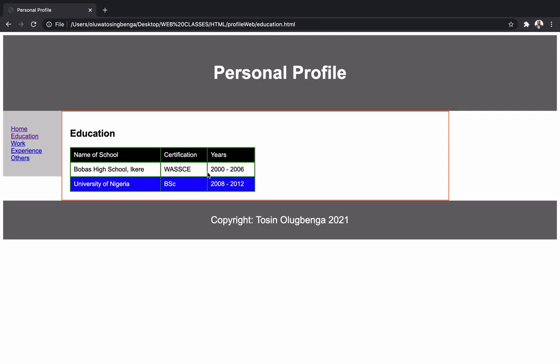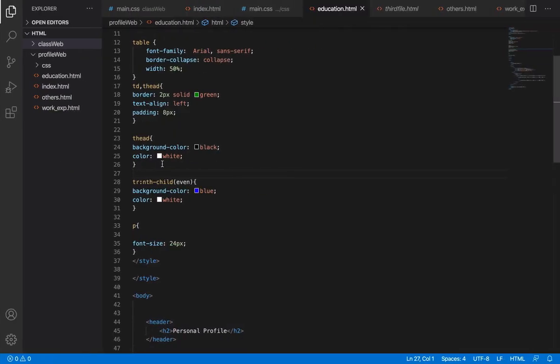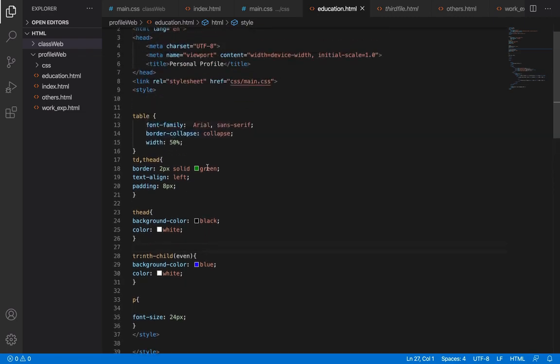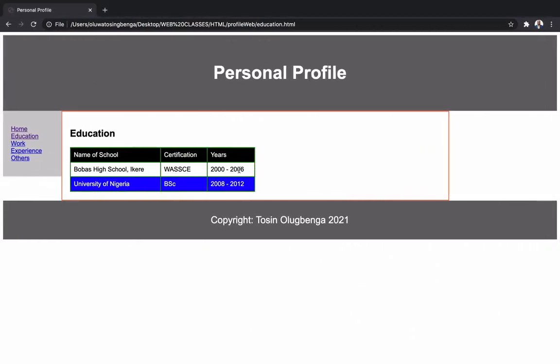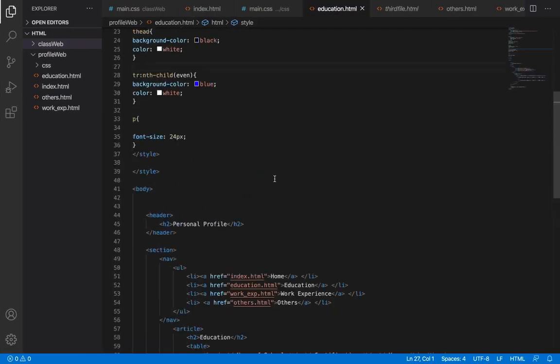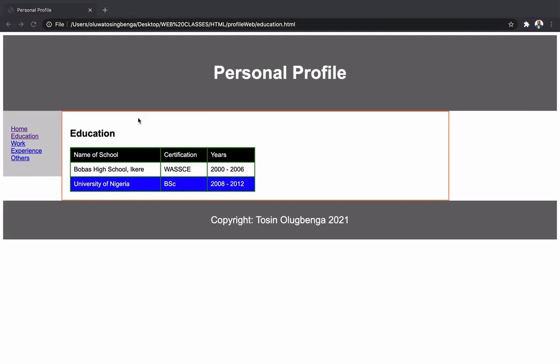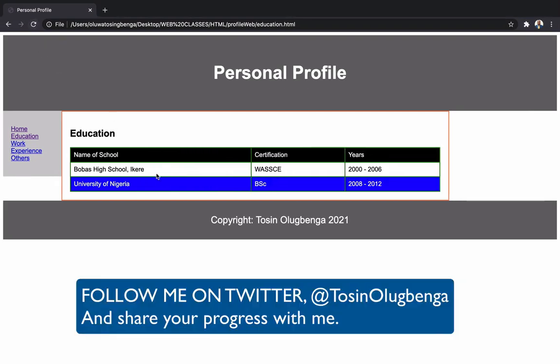The table is taking 50% of the width, of where it found itself, and that is why it looks like this. If I want it to take 100%, let me increase it to 100. I'm saying that the table should occupy 100% of where it found itself. If I refresh now, yes, it's now bigger, it has occupied 100% of the page.